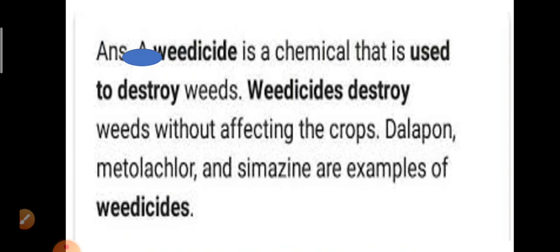A weedicide is a chemical that is used to destroy weeds. Weedicides destroy weeds without affecting the crops. 2,4-D, metolachlor, and simazine are some examples of weedicides.